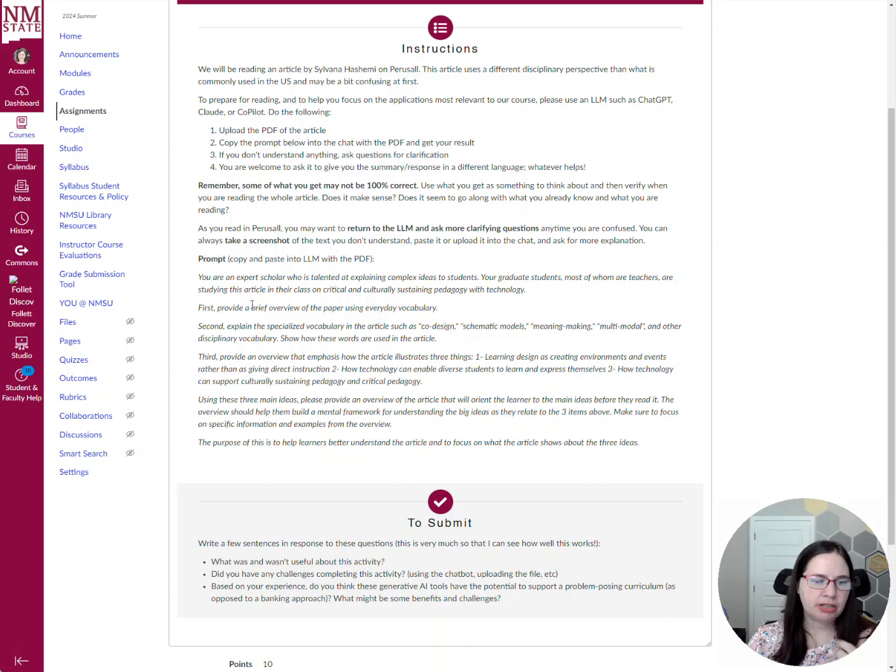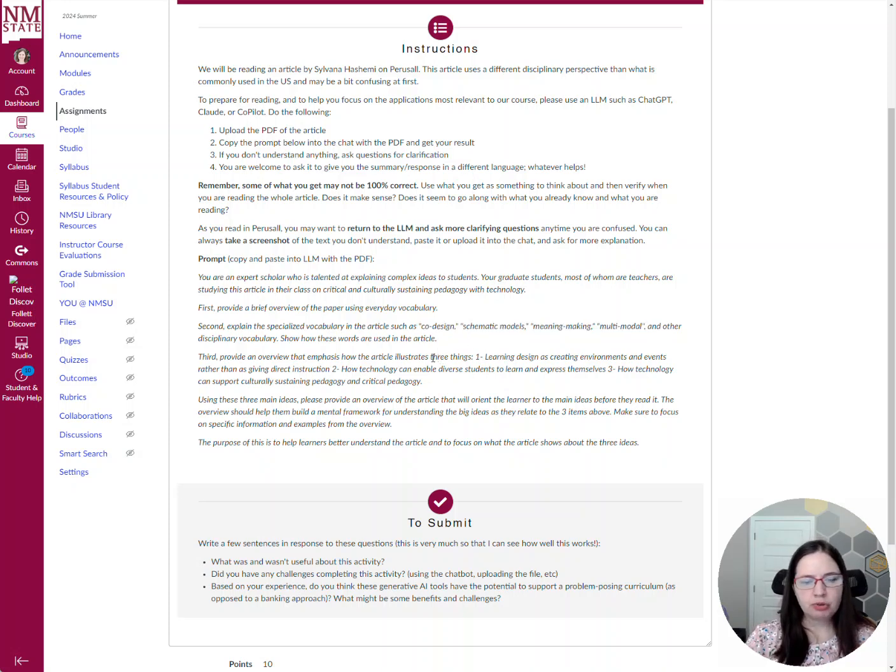I want it to provide an overview of the paper because I think it's important for them to get some context. I want it to look at the specialized vocabulary. I know certain words that my students may or may not know what they mean, or they may know what they mean in one context, but not necessarily the context of this article. And so I asked it to explain that.